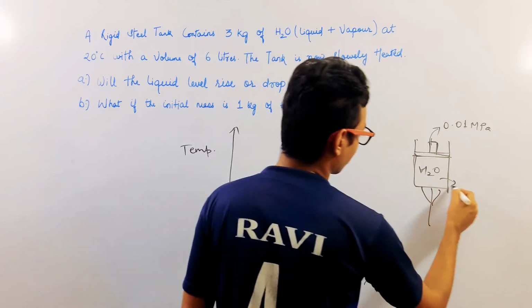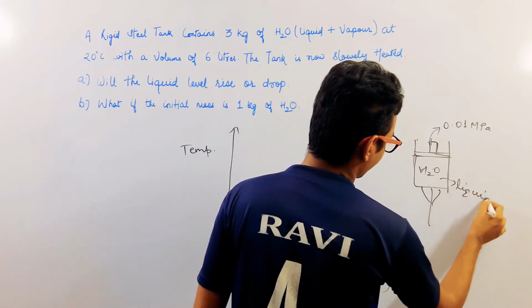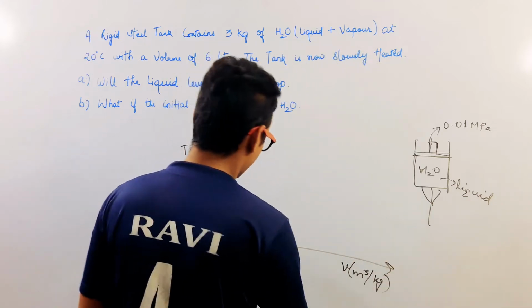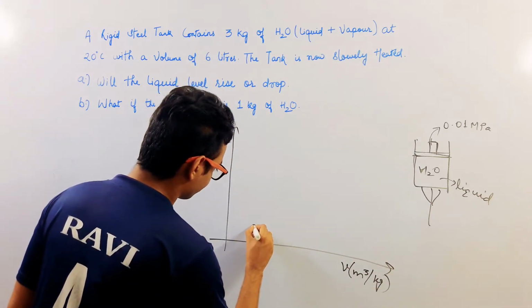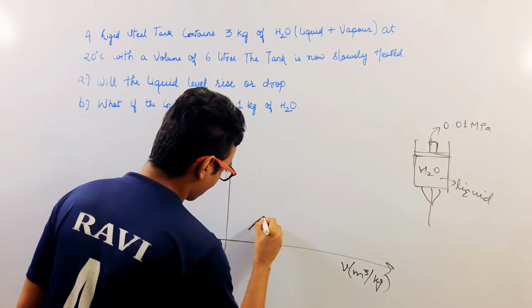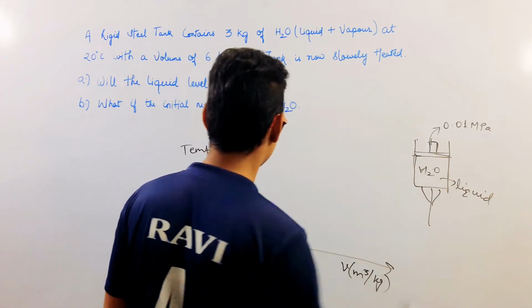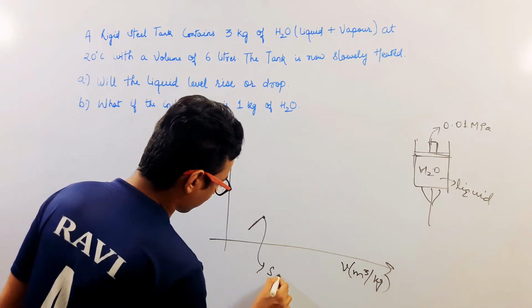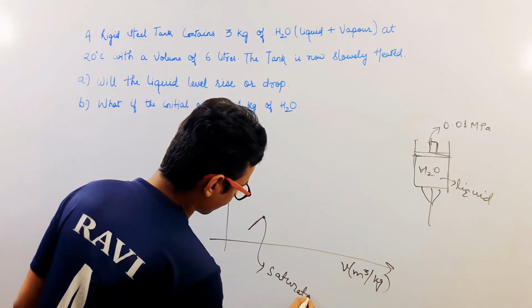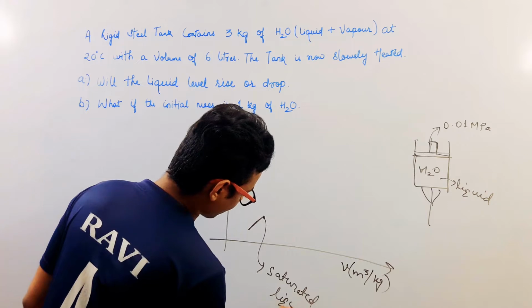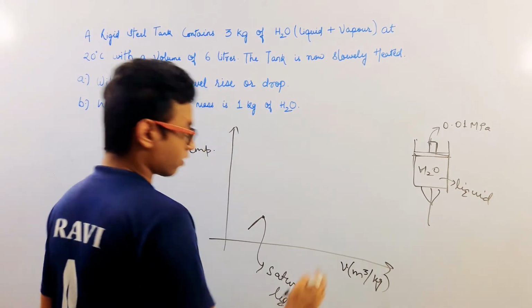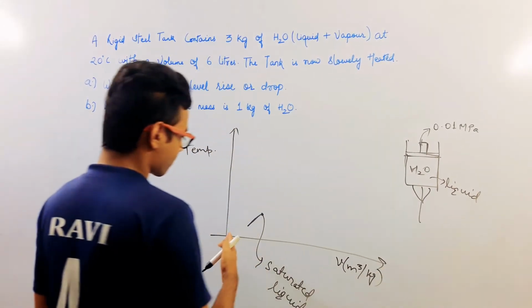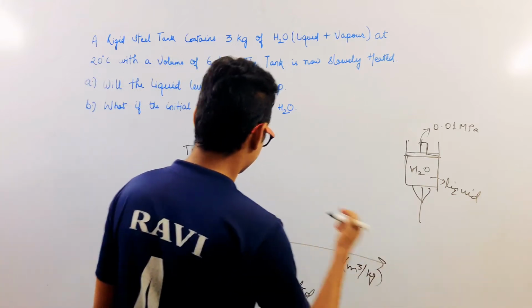First it is in the liquid form, then what will happen? Well, the specific volume of this liquid H2O increases as we heat it. Then it will come to a saturated state, called the saturated liquid state, at which if you heat further, the water just gets vaporized.